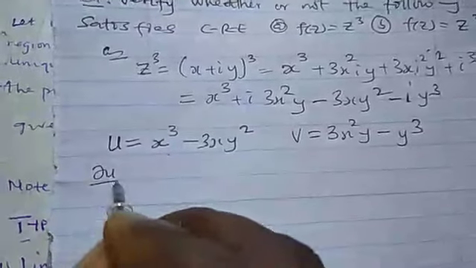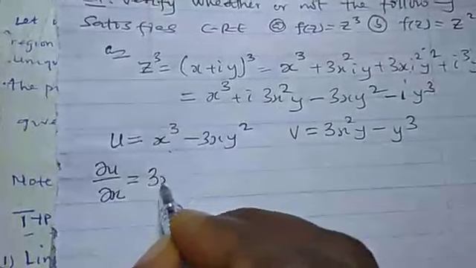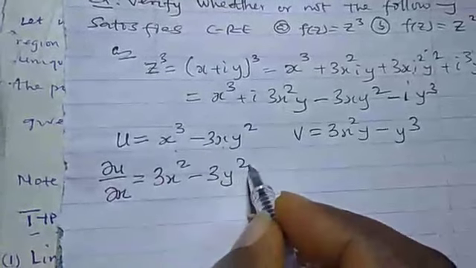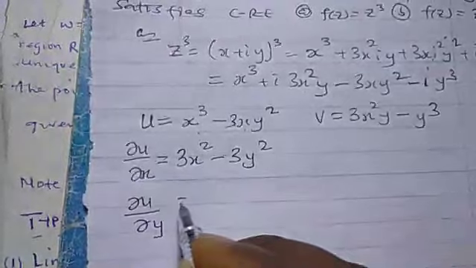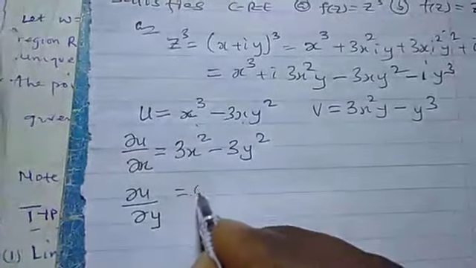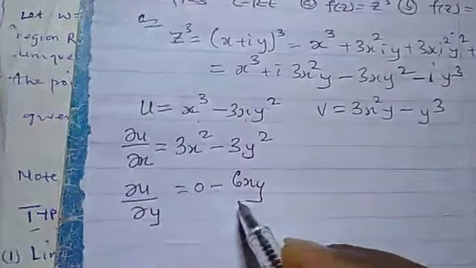So we need to differentiate the du dx. If I differentiate this, I will have 3x squared minus 3y squared. Also, I need to have the du dy. So what's our du dy? The du dy, this is 0 minus, if I differentiate this, I will have 6xy.